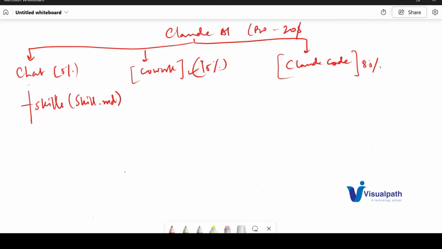Now you can create a skill. You can give all the instructions inside that file. You can also schedule this skill. There's a schedule option. Then it will run automatically based on the schedule and generate that file for you.